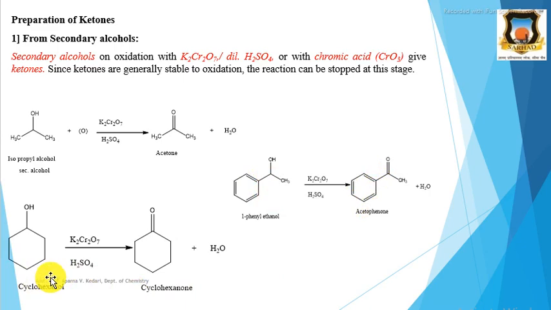Then cyclohexanol is also an example of a secondary alcohol, because in this the OH group is attached to a carbon which is attached to two other carbon atoms. Therefore it is a secondary alcohol. Cyclohexanol becomes cyclohexanone after oxidation with potassium dichromate in the presence of dilute H2SO4.